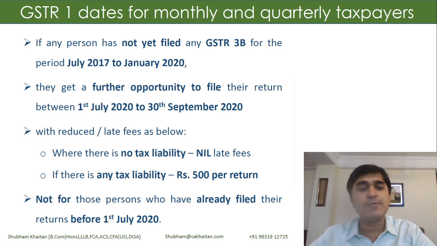For them, the government has provided a temporary waiver of late fees if your return was nil and you're filing your return between 1st July and 30th September. If you're doing that and your tax liability was nil, then no late fees would be applicable for the July 17 to January 20 returns. But if there was any tax liability, in that case, the maximum limit of late fees would be 500 rupees per return.